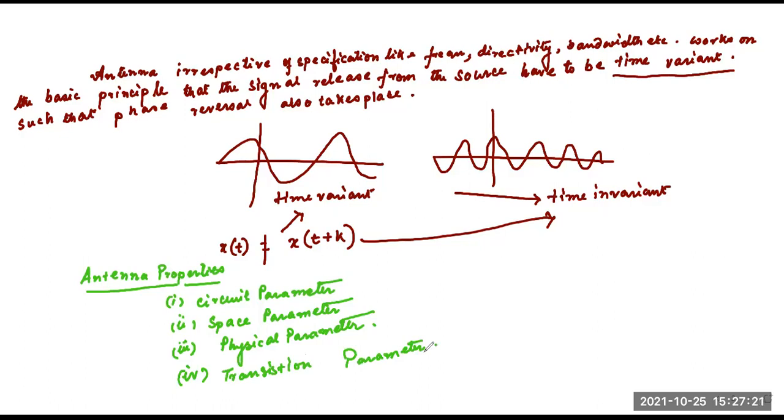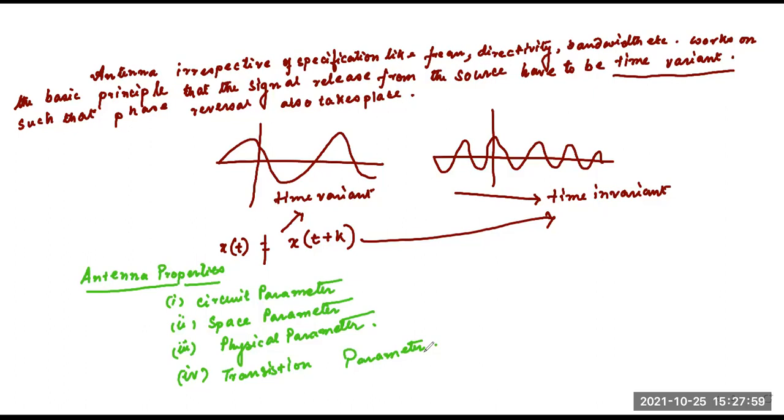Antenna behaves as a device during receiving signal from the source. Circuit parameters to be considered are like the input impedance, gain, bandwidth, inductance, etc. Similarly, under space parameters, beam width, directivity, radiation pattern, radiation intensity, type of polarization, etc. need to be considered.